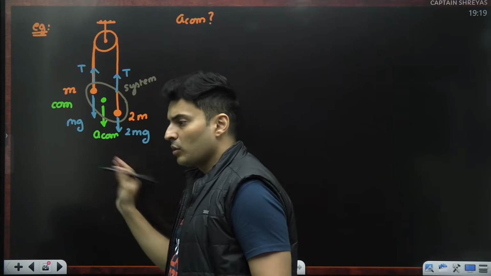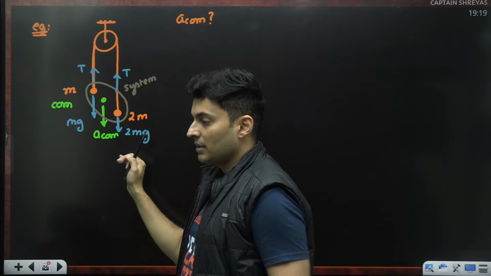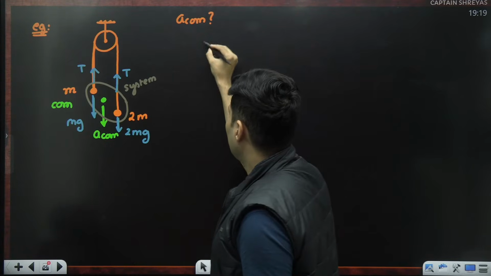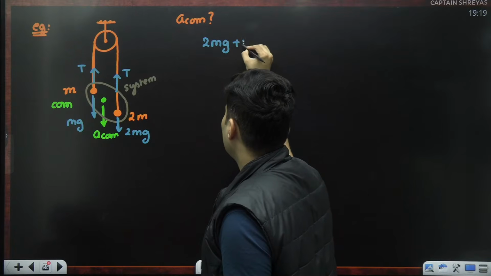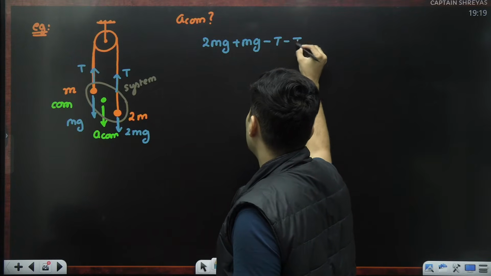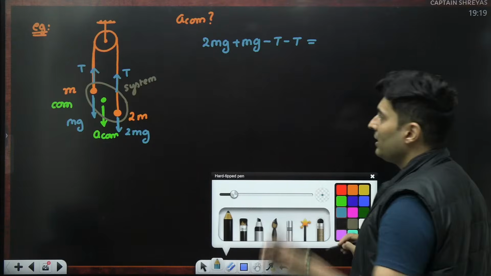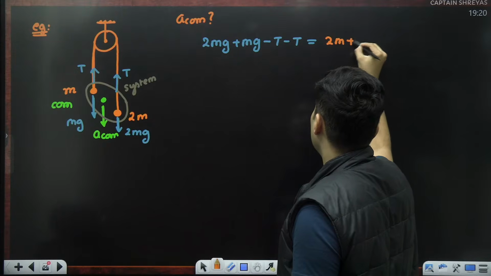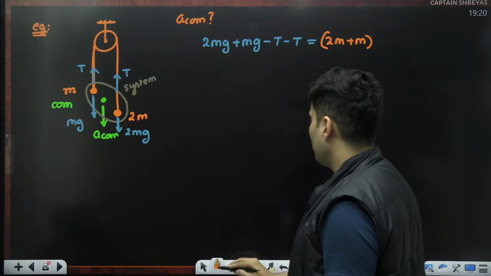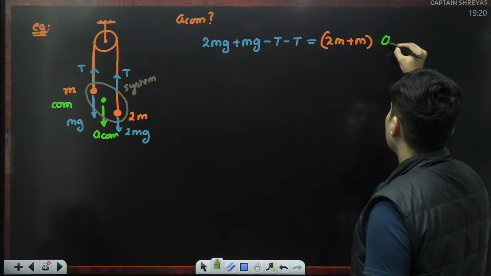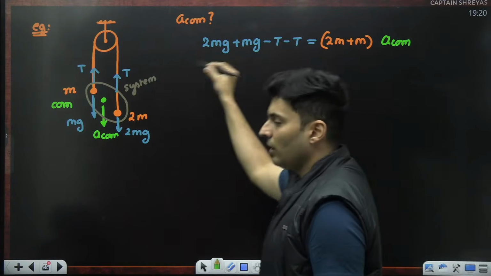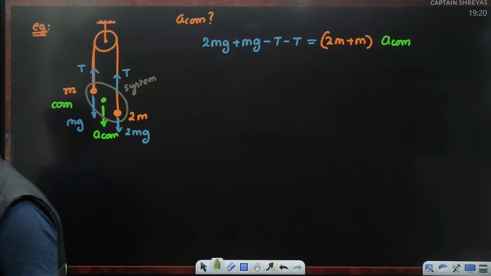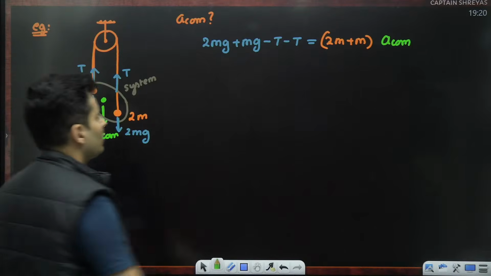In spite of it, it is going down. That means the forces are not balanced. Downward force is more, upward is less. So the downward forces will be 2mg plus mg. Upward forces will be tension and tension. This will be equal to the total mass, which is 2m plus m, multiplied by the center of mass's acceleration. This is Newton's law for multiple particles. Only external forces will matter. Such a beautiful way of doing it now. You will be like, okay, what is tension?